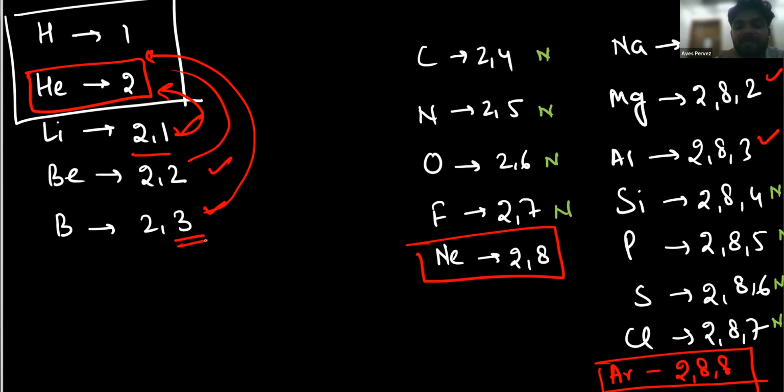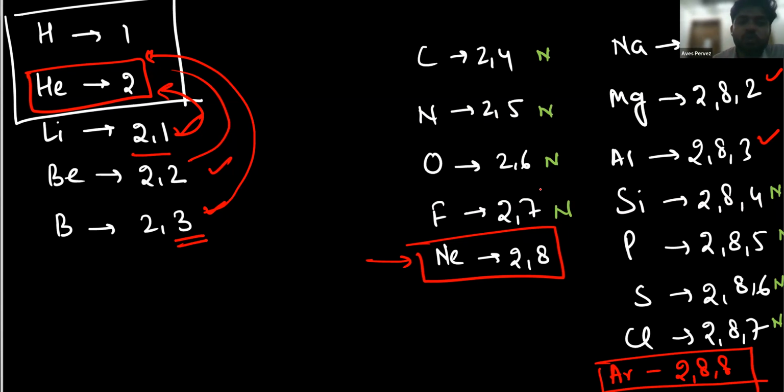Rather than gaining 5 in order to have this electronic configuration 2, 8, boron will lose electrons. Similarly, nitrogen will not lose 5 electrons, it will gain only 3, because if it loses 5, a large amount of energy will be required to lose electrons. So it will borrow 3 electrons. It will borrow 2 electrons. It will borrow 1 electron. So some elements lose electrons, some elements gain electrons.